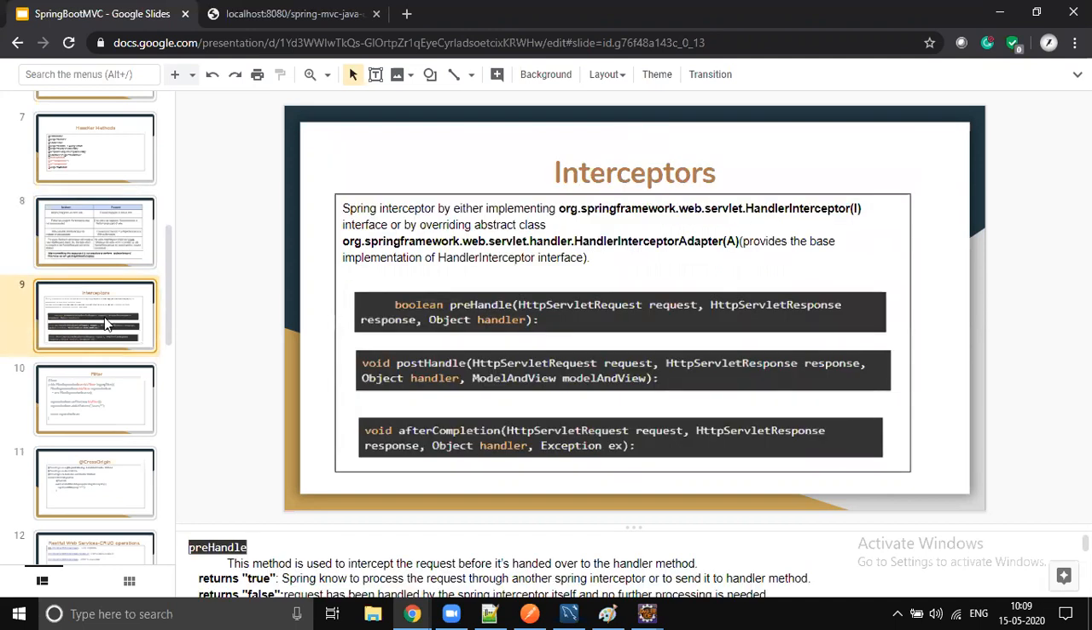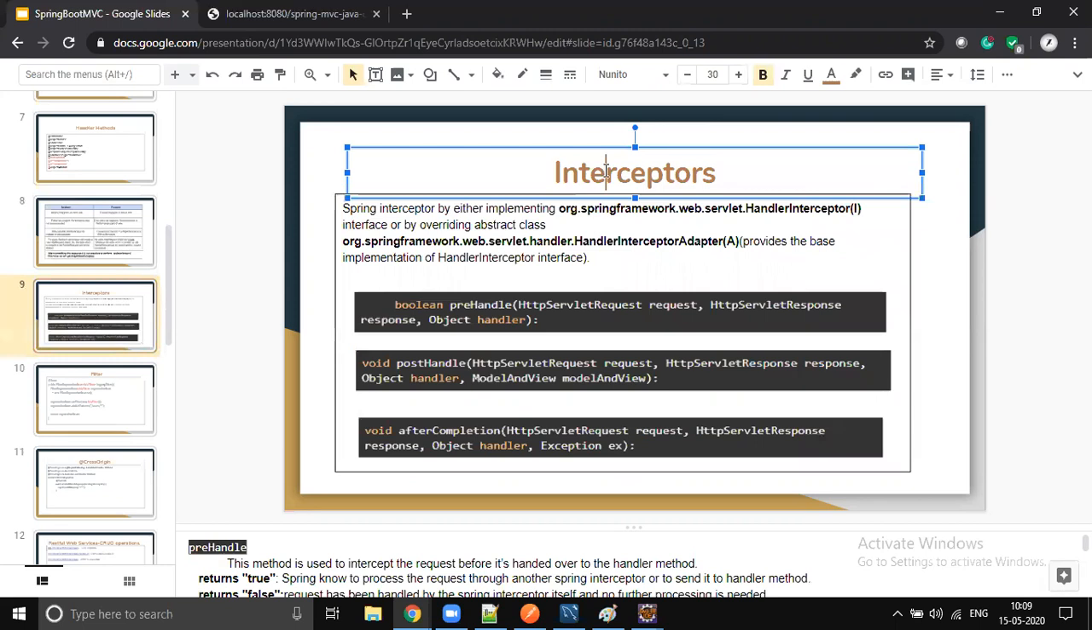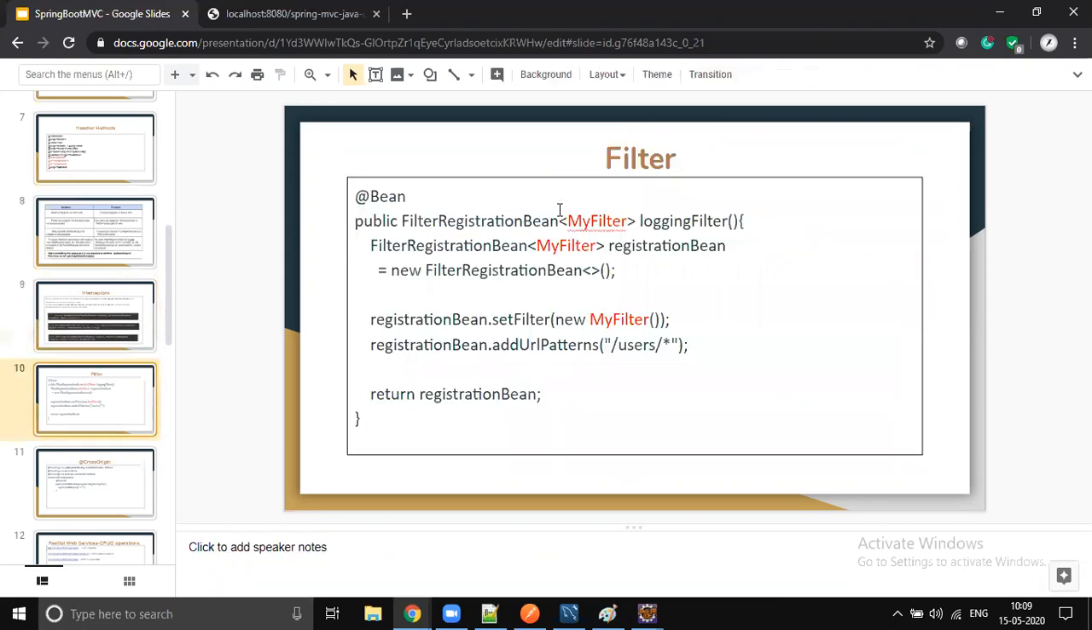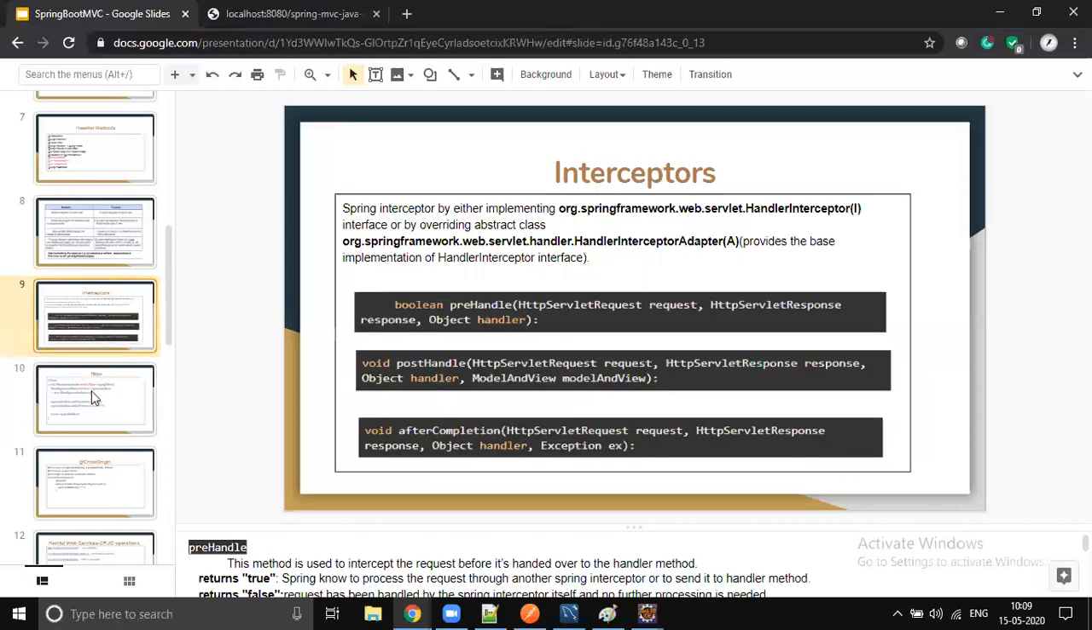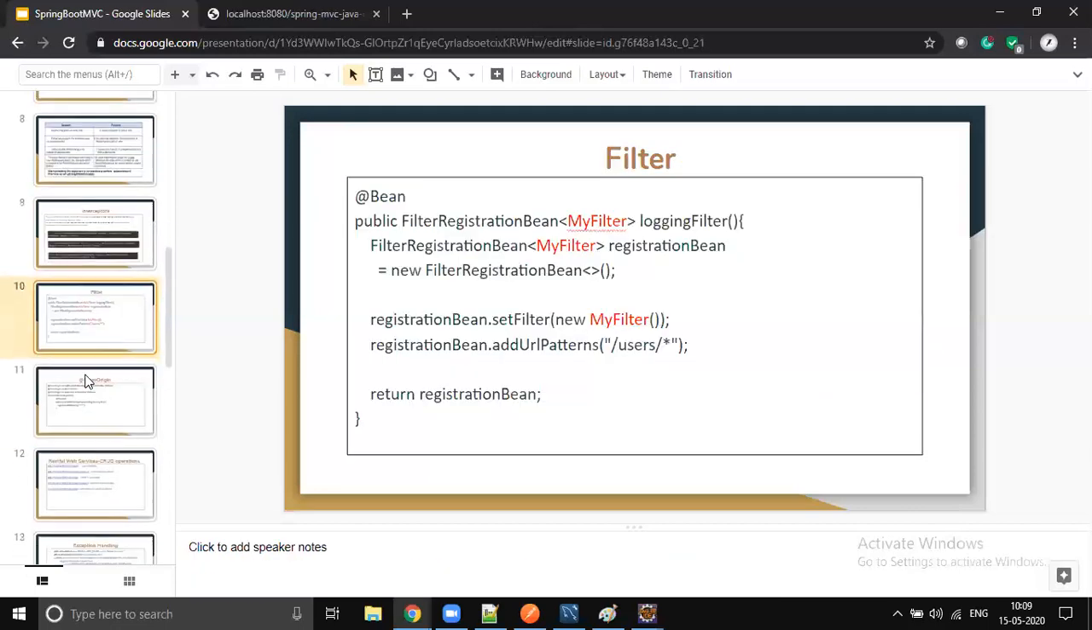Tomorrow we will see how we can intercept the request. When the request is coming to the controller, I want to do some pre-handling and post-handling. For each request, we want to log how much time it is taking. That we can do by using interceptors. But anyway, this is also a legacy concept. The latest is the servlet filter, which is what we're going to use in the Spring Boot microservices architecture. I will show these examples tomorrow.